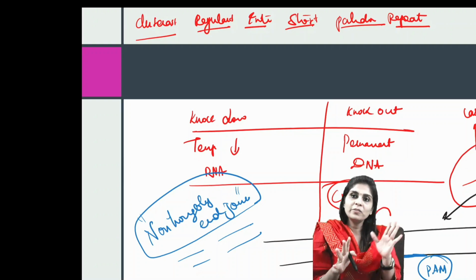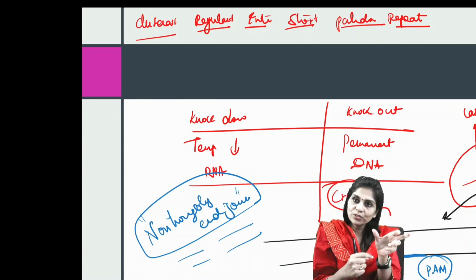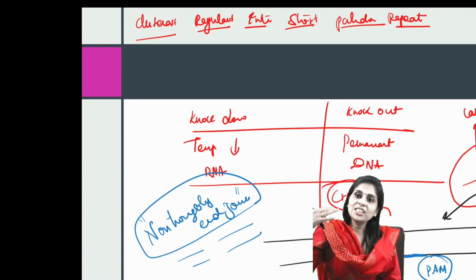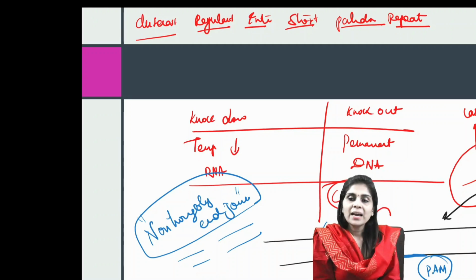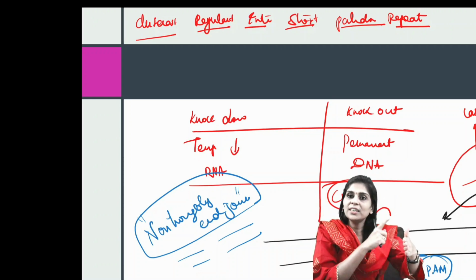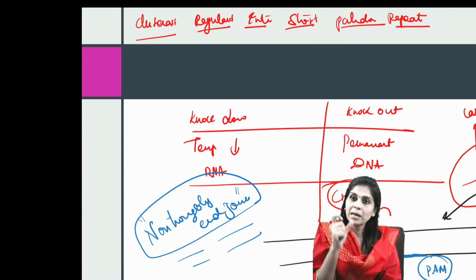So the basic difference between gene knockdown and gene knockout is, gene knockdown is a temporary down regulation of gene expression happening at the RNA level. This is done by siRNAs. Whereas gene knockout is a permanent change in the gene expression because it happens at the DNA level, and that's done by the CRISPR-Cas9 system. The CRISPR-Cas9 system is very specific because there are two places where specificity is introduced. Number one, the small guiding RNA has to be very specific to the sequence which you are targeting. Number two, the Cas9 enzyme has to find the PAM sequence. So it's a very specific change that can happen on DNA.